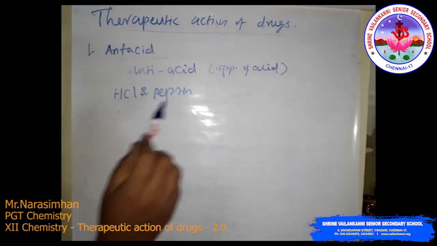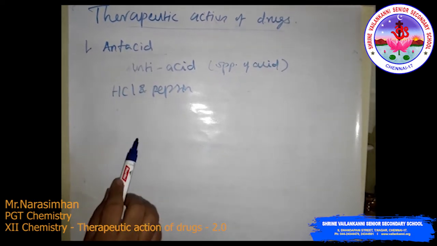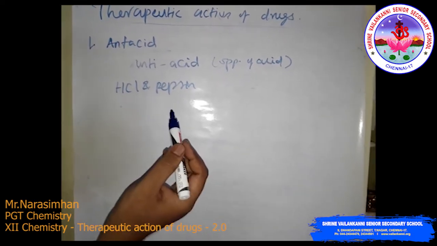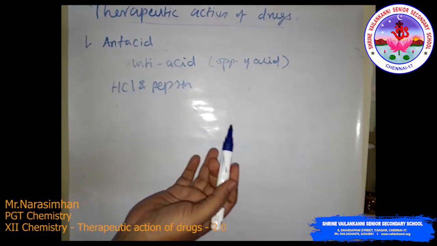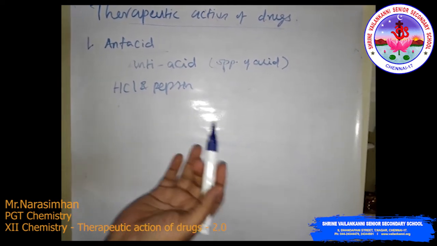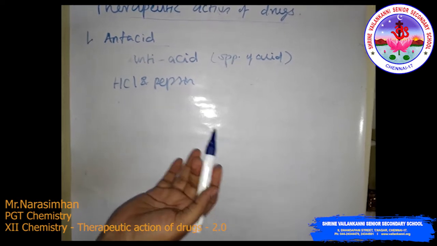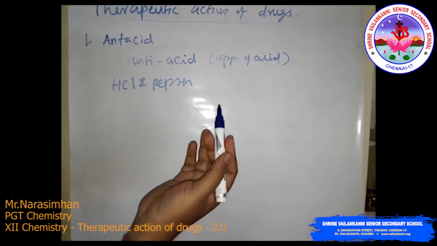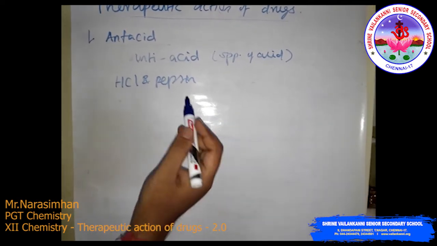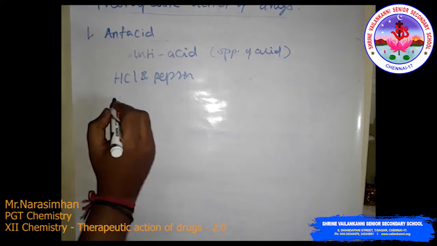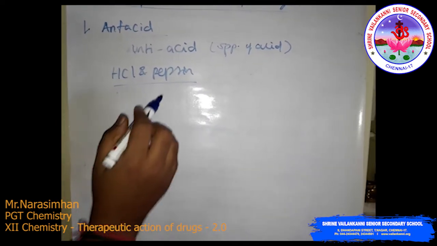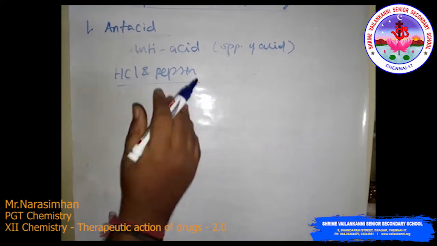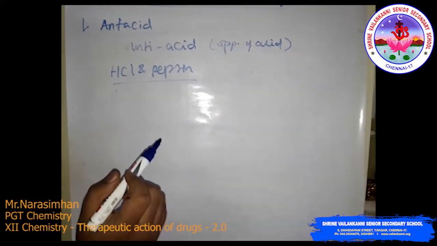The overproduction of HCl and pepsin in the stomach causes irritation and pain. Sometimes it is very serious, and that is called an ulcer. Too much HCl and pepsin disturbs the body.